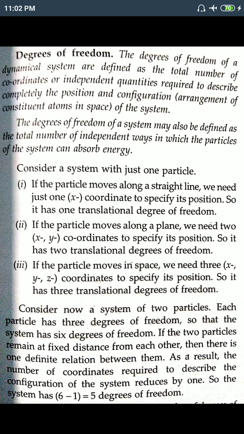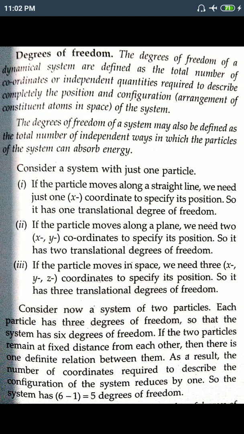Similarly, in space we need three values, x, y, z. In a straight line we need any one value, depending on the axis along which it moves. So the minimum number of ways to describe the motion of a body completely is called degrees of freedom. I hope it is clear now.